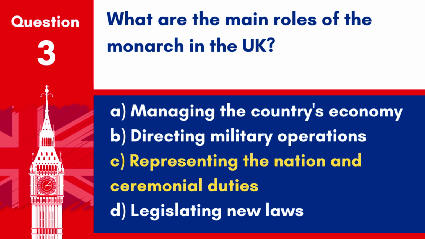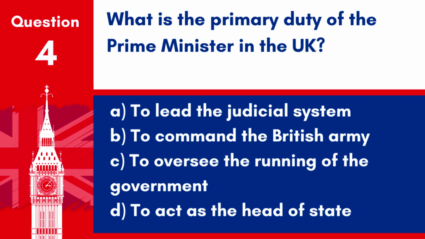Answer: C. Representing the nation and ceremonial duties. The monarch's roles include representing the nation and performing ceremonial duties rather than governing. Question 4. What is the primary duty of the Prime Minister in the UK? A. To lead the judicial system. B. To command the British Army. C. To oversee the running of the government. D. To act as the head of state.